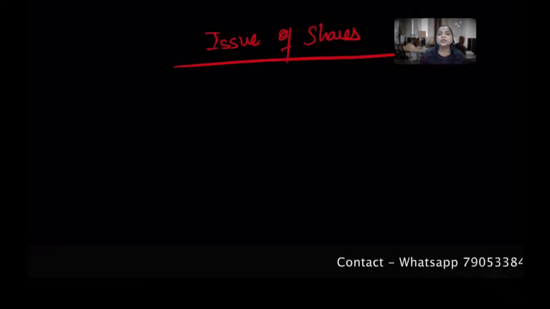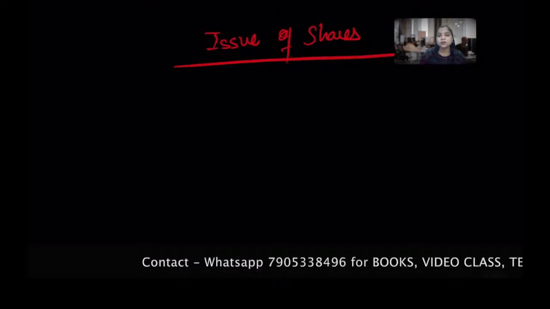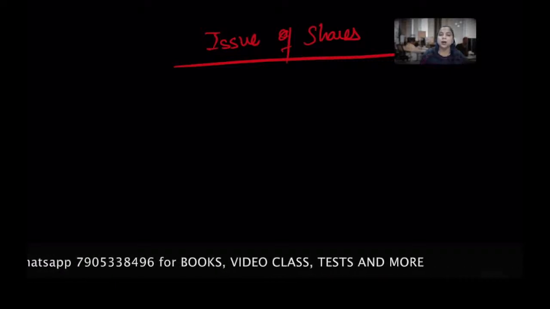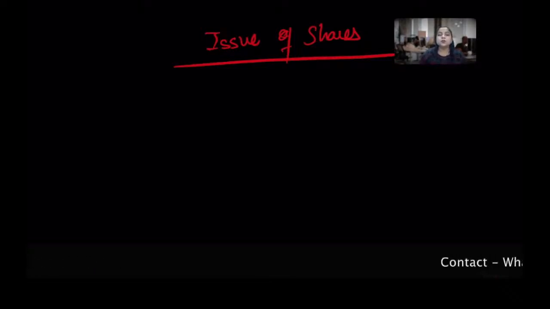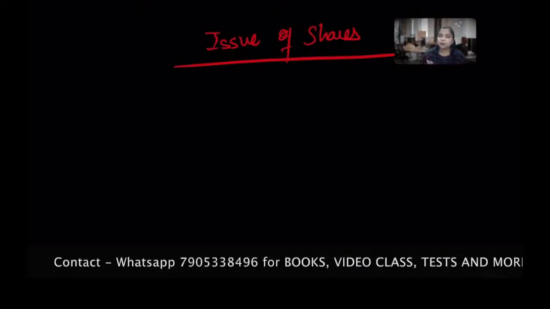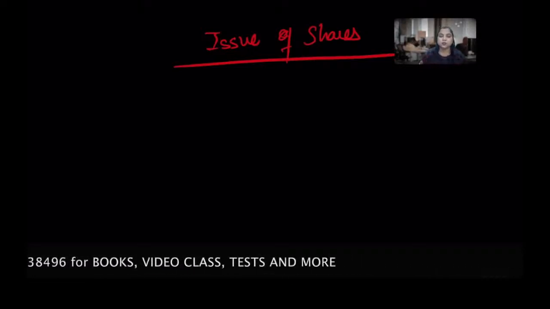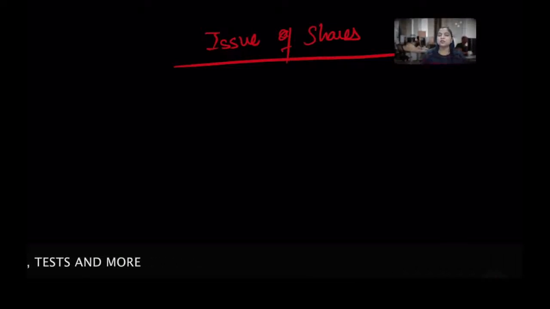We learned in the last session that when the company issues shares for consideration in cash, they can issue at par, at a premium, or at a discount. In today's session, we are going to discuss the issue of shares at par. We'll understand the general entry briefly, and every area we need to recall which we have already covered in class 12.